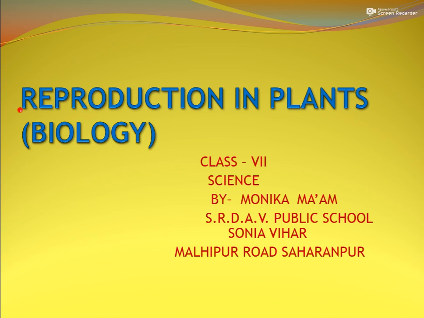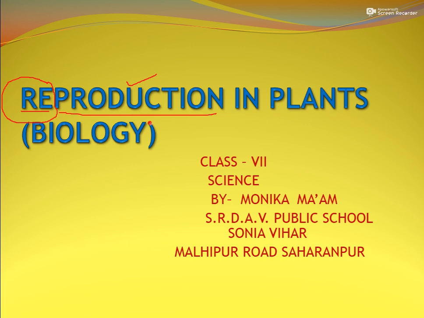Reproduction. Actually, it is made up of two words: re and production. The meaning of re is again, and production means the formation of the same kind.